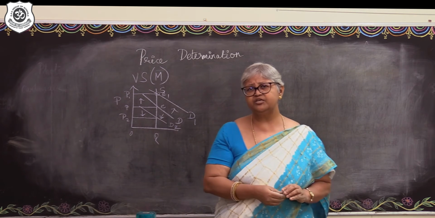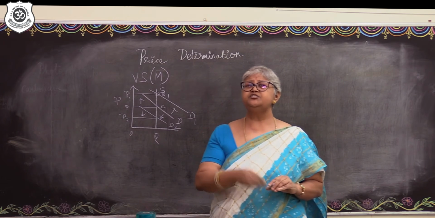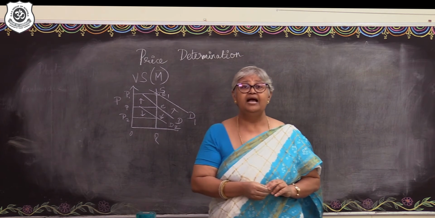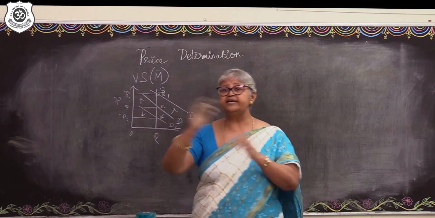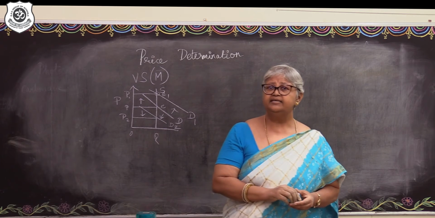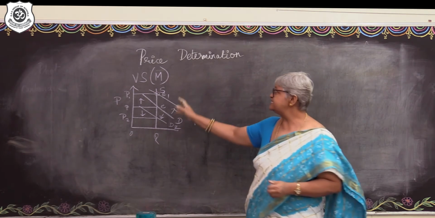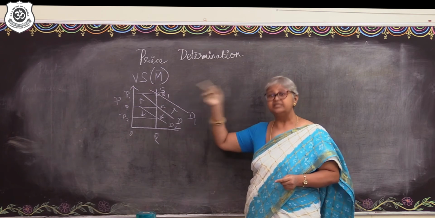Fine. Again, in production function also you have understood that supply does not change in the short time period or the very short time period, and that is precisely why you have understood that there are two types of inputs, variable inputs and fixed inputs and so on. Yes, I want you to remember that. The lesson is in the very short time period supply does not change.